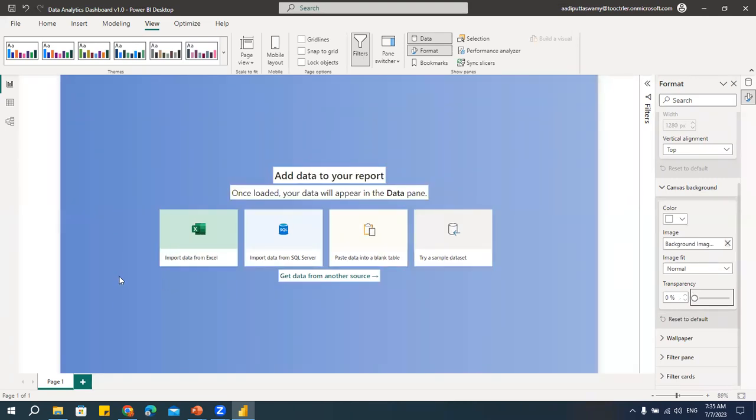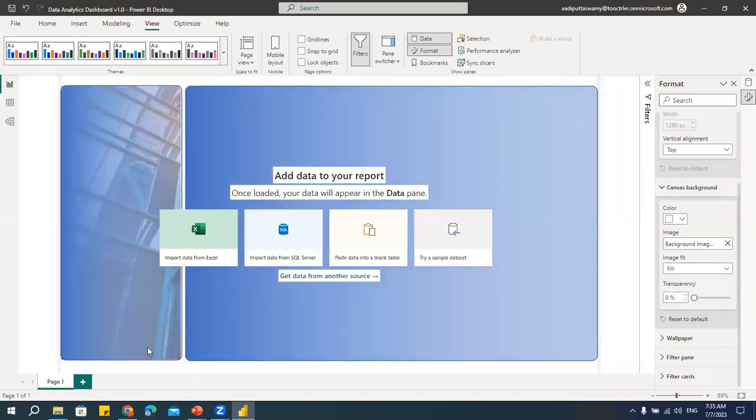Where is that image? We had 2 boxes or something. Don't worry. Here, you just go and say fill. See, this is one simple design because we don't have much time. I just use this. So if you think that you want to make it more attractive, you can get a lot of other images or the layouts.